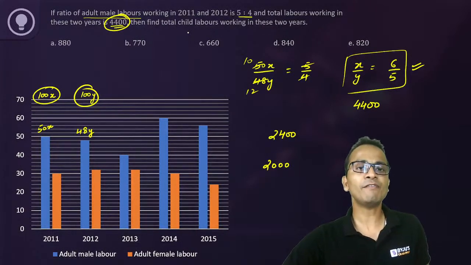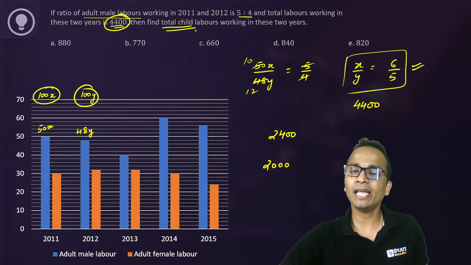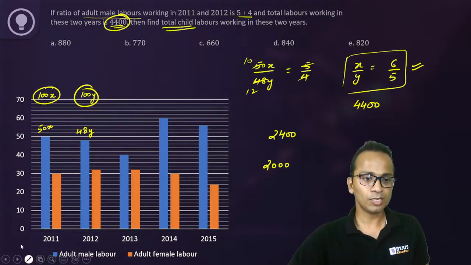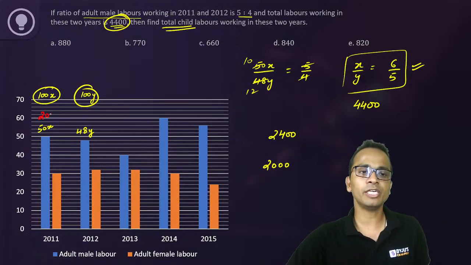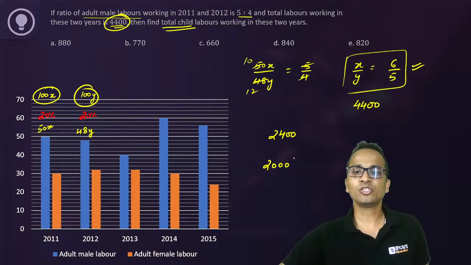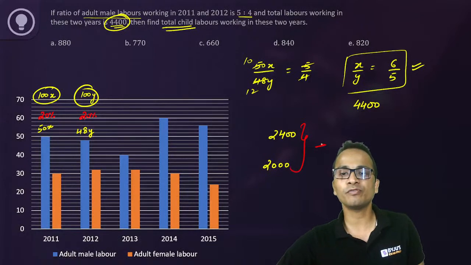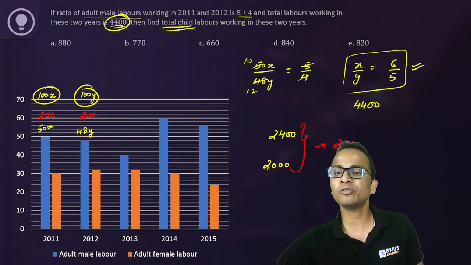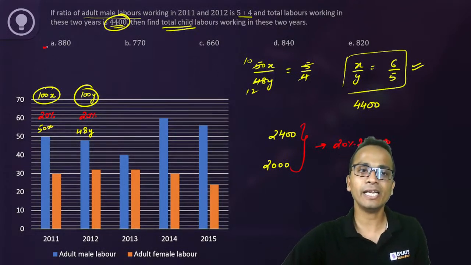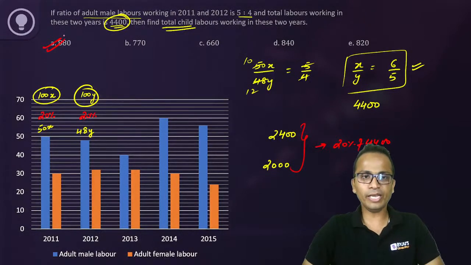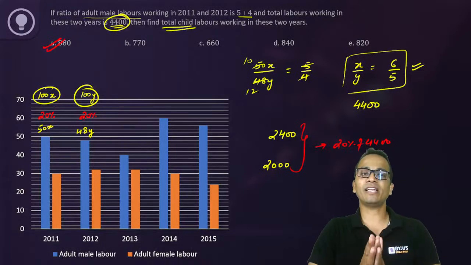Okay, now we have to find out the total child labor of these 2 years. Total child labor. So in the first year 2011, the percentage of child labor is 20%. In the second one, again it is 20%. Okay, so you can calculate 20% of these two values. So 20% of 4400, that is 880 will be the answer. Okay, so 880 will be the final answer.